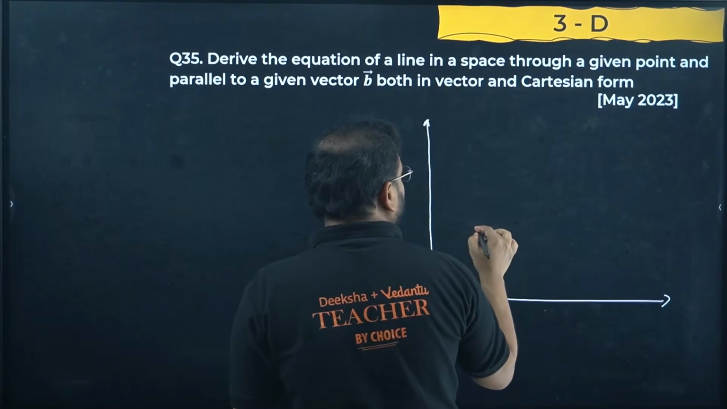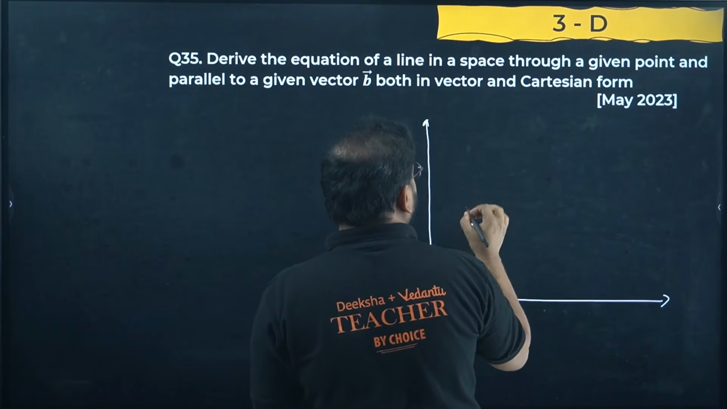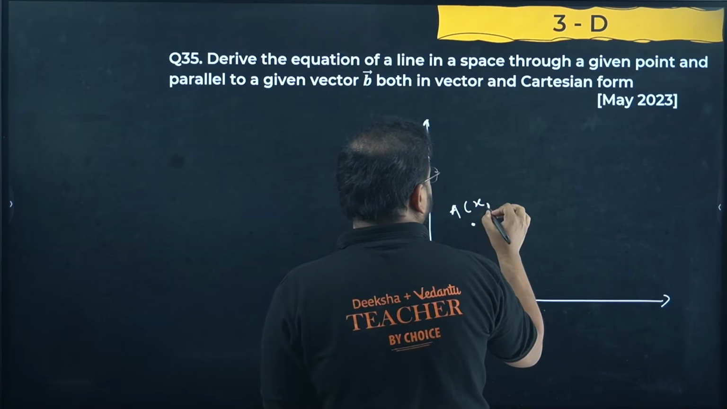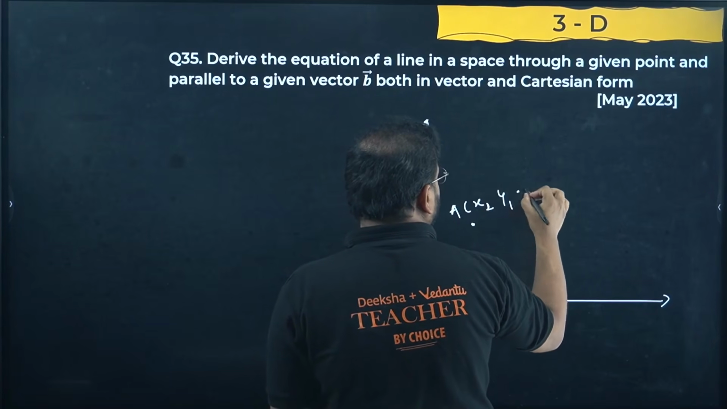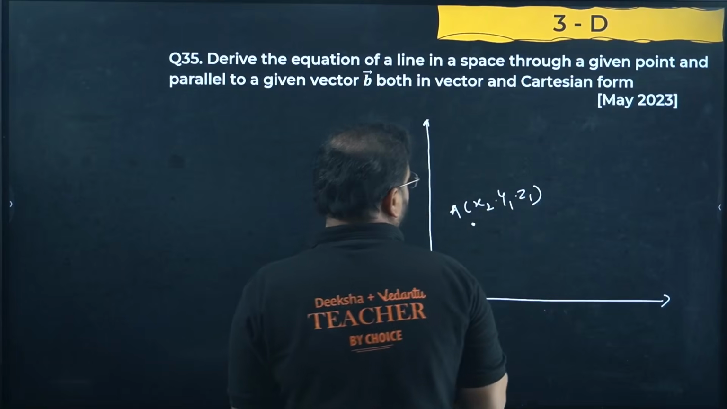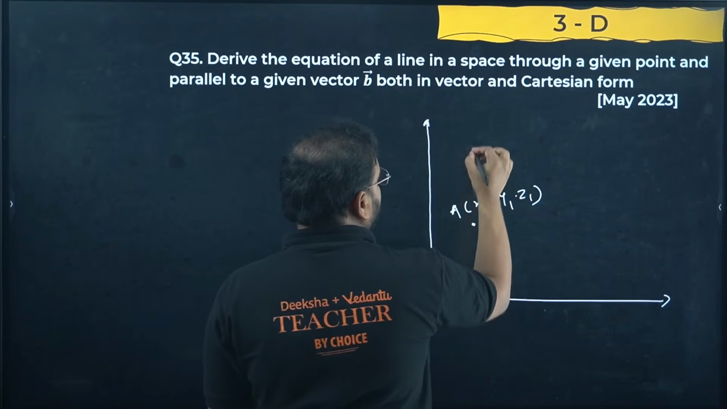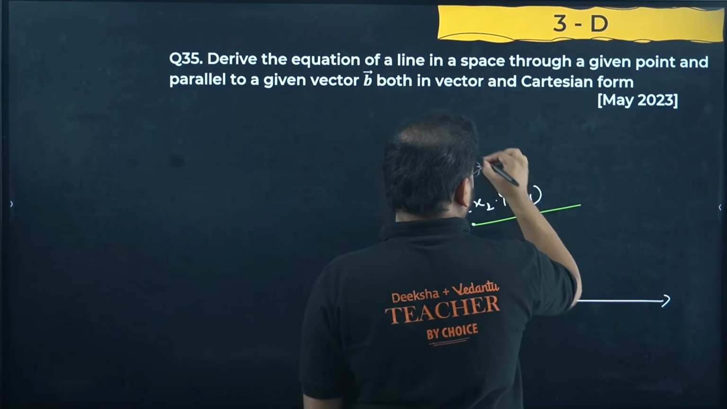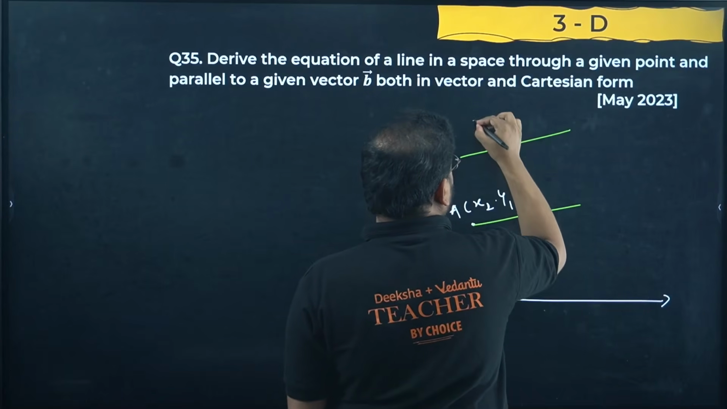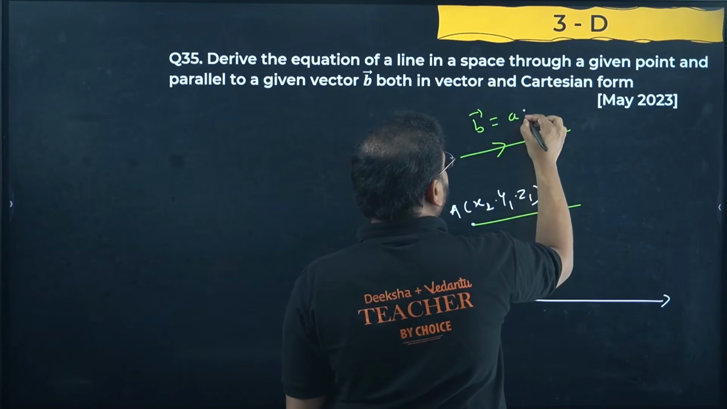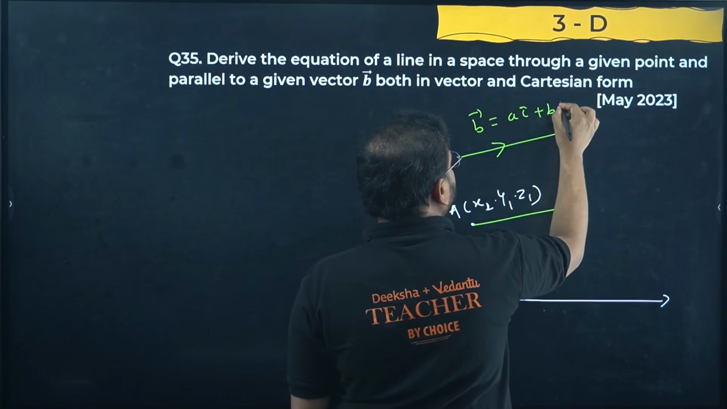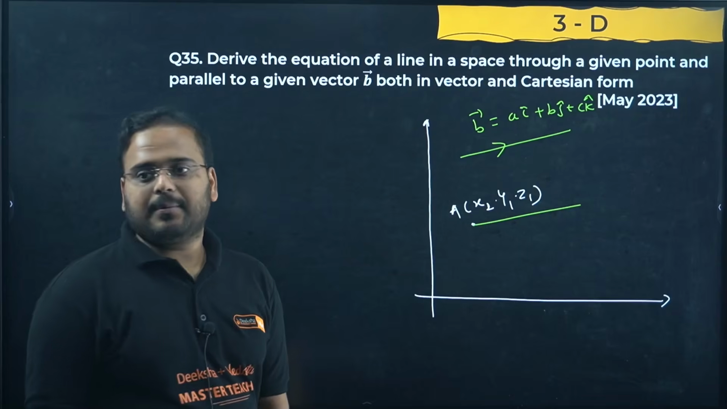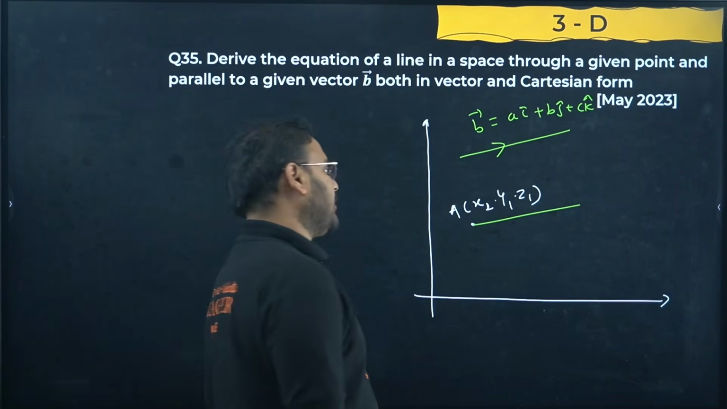First of all, two things are given to us. One is the point A. Let's call this point A with x1, y1 and z1. This is the vertex of the point A. And there's a vector, vector B, which is also given. Let's call vector B to be a i cap, b j cap and c k cap.